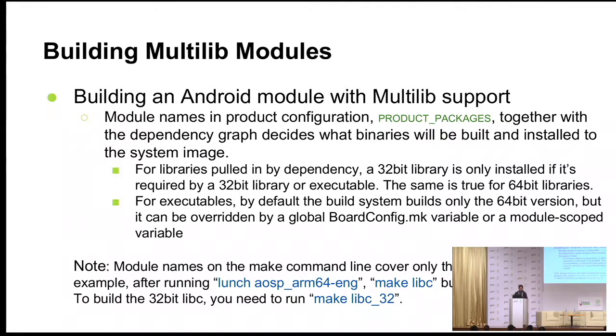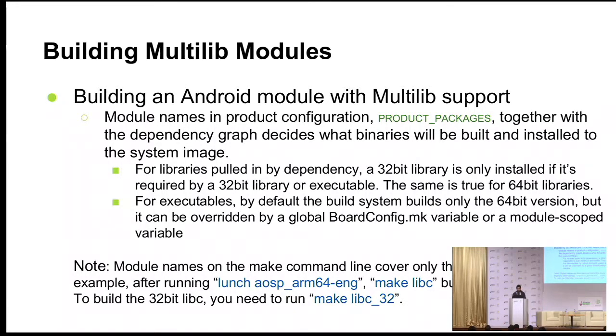But if you want to, you can just add product_packages plus equal to, and that particular package will be added in your configuration. So how this works is, if you are building a particular package, it will check the dependency, what all packages you need to build, what all dependent packages you need to build, so that this package can work as intended.